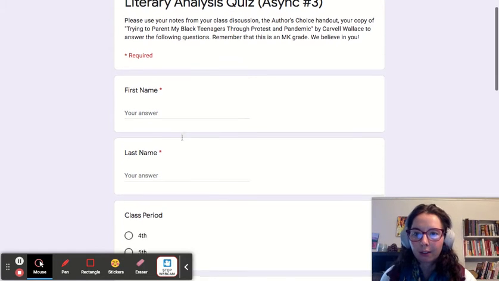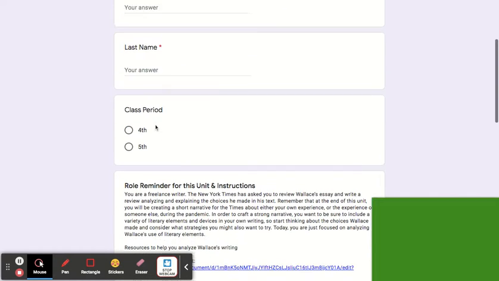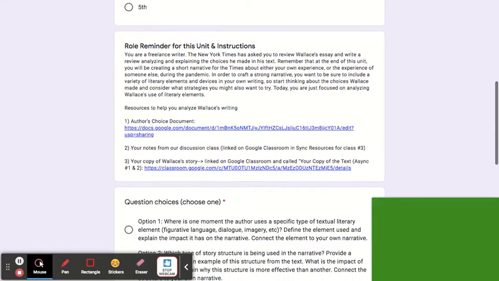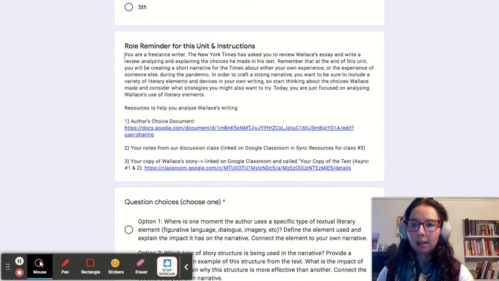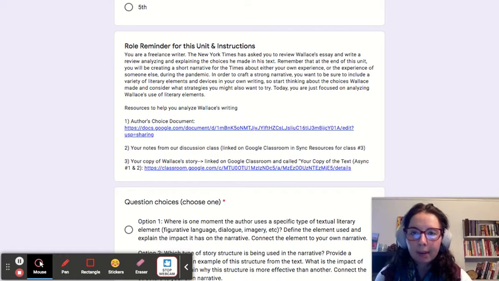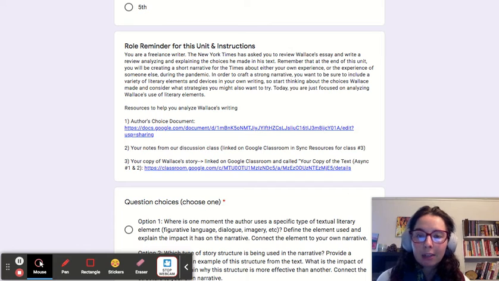So obviously you fill in the top, your name, your class period, and then there is a reminder here of the roles. So just a reminder that in this unit, you are acting as a freelance writer, and the New York Times has asked you to review Wallace's essay and write a short review analyzing and explaining the different choices that he made in his text.